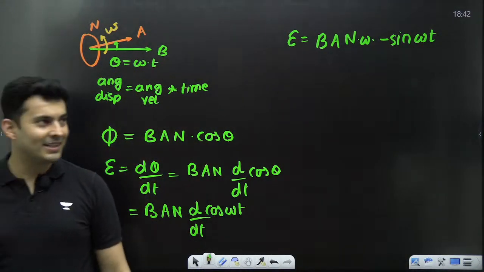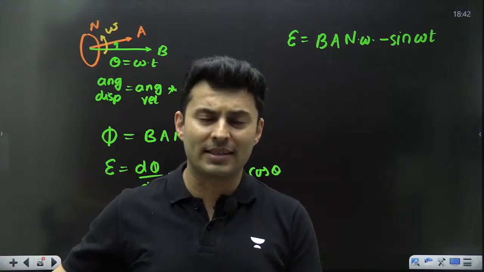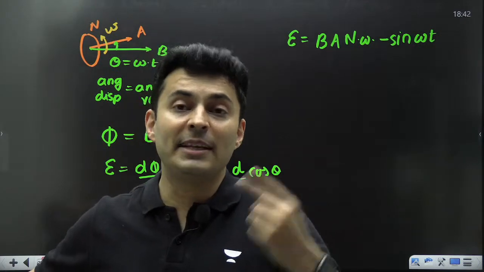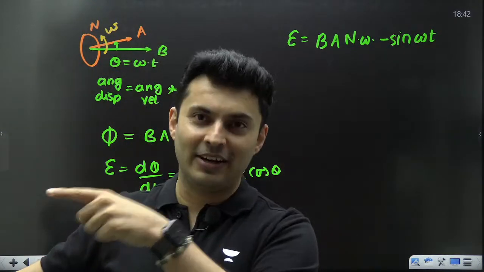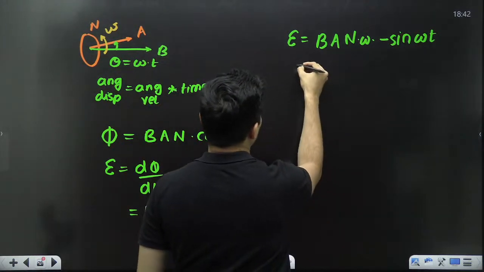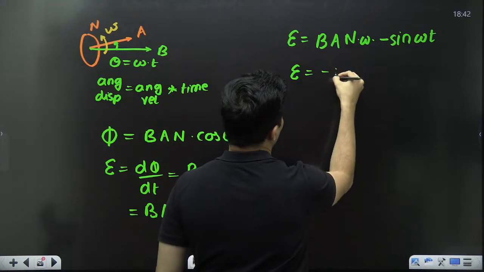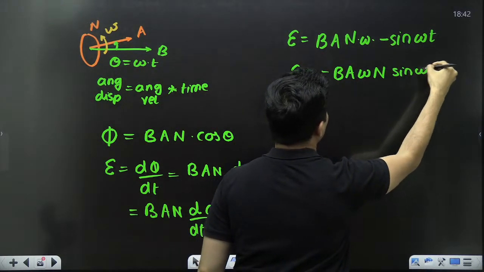How many of you remember it? Very good. So when sin x's derivative is asked, it will be cos x. But sin alpha x's derivative will be cos alpha x into alpha. That alpha will come outside. That multiplying factor comes outside. So basically the EMF is minus BA omega N sin omega t.